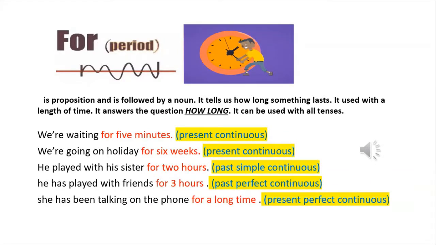For describes a duration of time, as I mentioned before, and this means from the start of the period until the end of the period. So for is followed by a period of time, and we use it with all the verb tenses. We can use it with the past, present, and future. Also with the present continuous, past continuous, past perfect continuous, etc.